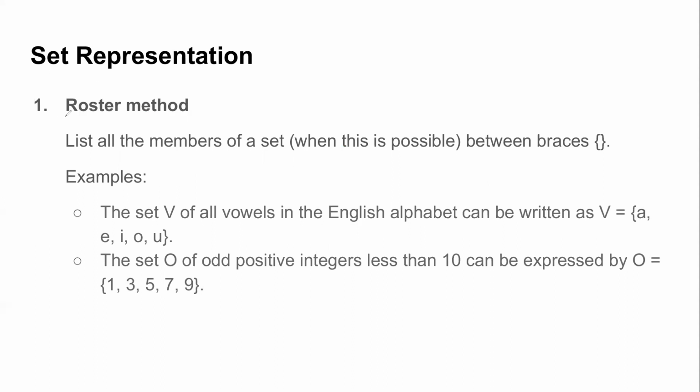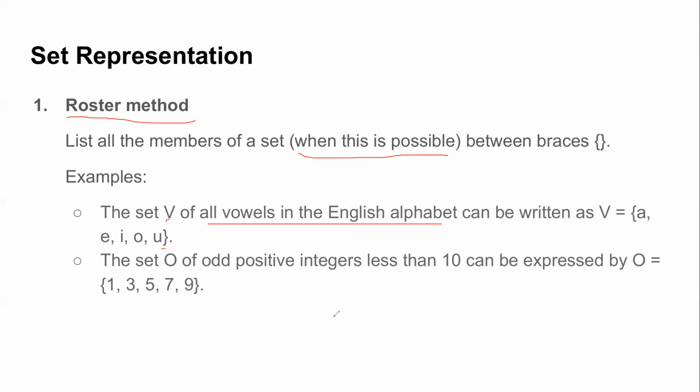The first of which is known as the roster method. In the roster method, you list all the members of a set, whenever this is possible. Sometimes you have infinite members, so you cannot write all of them. But whenever it is possible, you list all the members one by one within the curly braces. Suppose I consider a set B, which is all vowels in the English alphabet. I write B, and within curly braces, I list all the members of the set, which are the vowels: A, E, I, O, U.